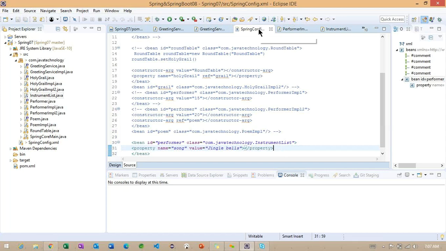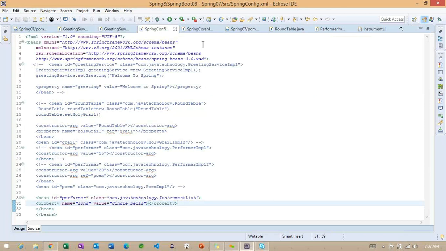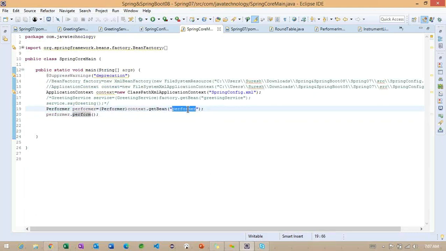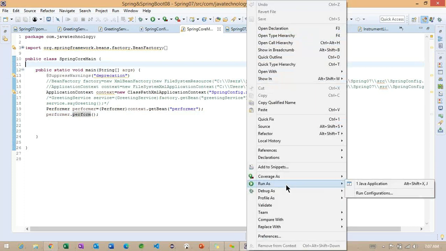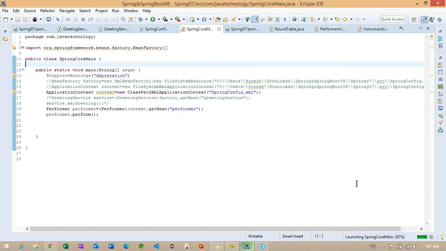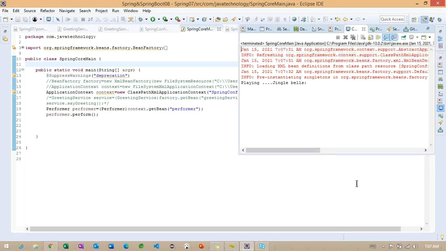Okay, now we'll go back to the main method. Where is our main method? Okay, here only. And so performer is fine, and the perform also it is fine, because we are implementing the same method. So we'll wait up to this. You can identify here it is playing the Jingle Bell song, but how is it initialized and how is it communicating?